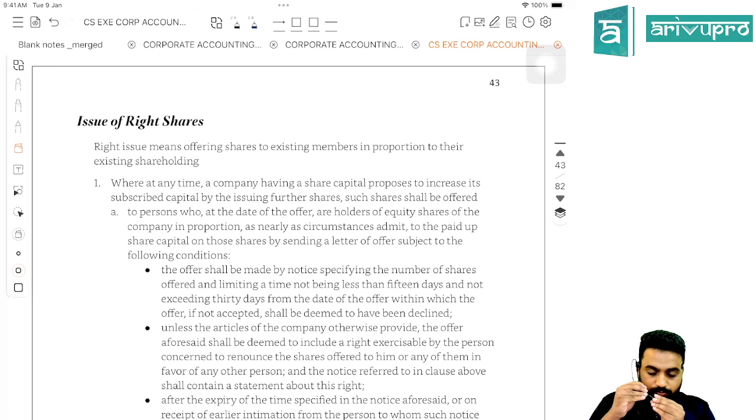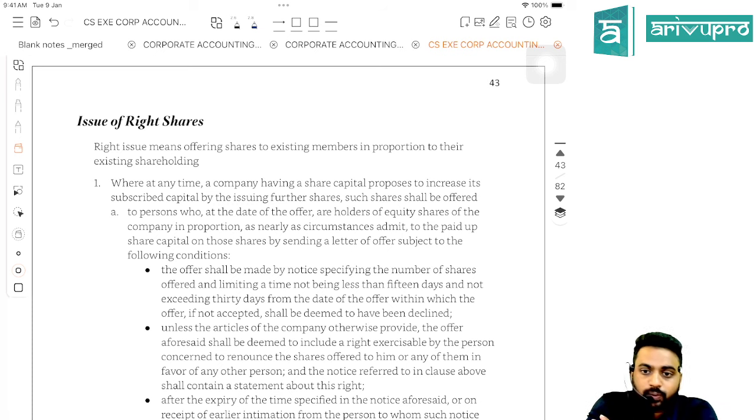Whenever the company wants to raise funds or money from the public, first they should offer to the existing shareholders, later they should offer to the employees in terms of ESOP. But to offer as ESOP, they should pass a special resolution. Later they can issue it to any person in particular. However, before issuing to that particular person, that resolution should pass as a special resolution in the general meeting, not the board meeting, general meeting. Clear?